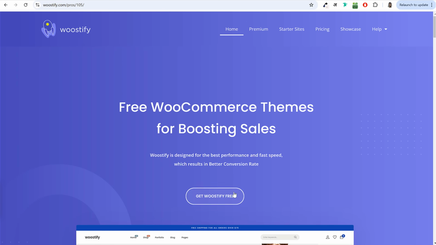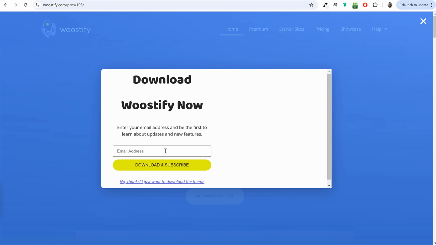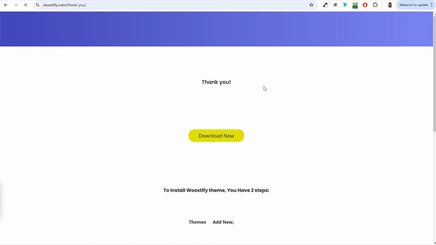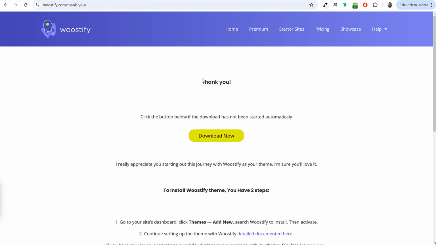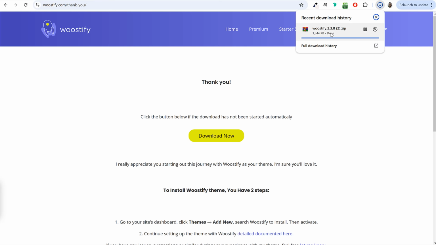Now here you can see this button which says Get Woostify Free. Click on this button, enter your email and click on download and subscribe. Once you do that, a new file will start downloading for you. This is the file that we have to install on our website. In fact, you will be redirected to this thank you page, and here you have to click on this download now button. Now this new file will start downloading for you. As you can see, it's the latest version of the theme.